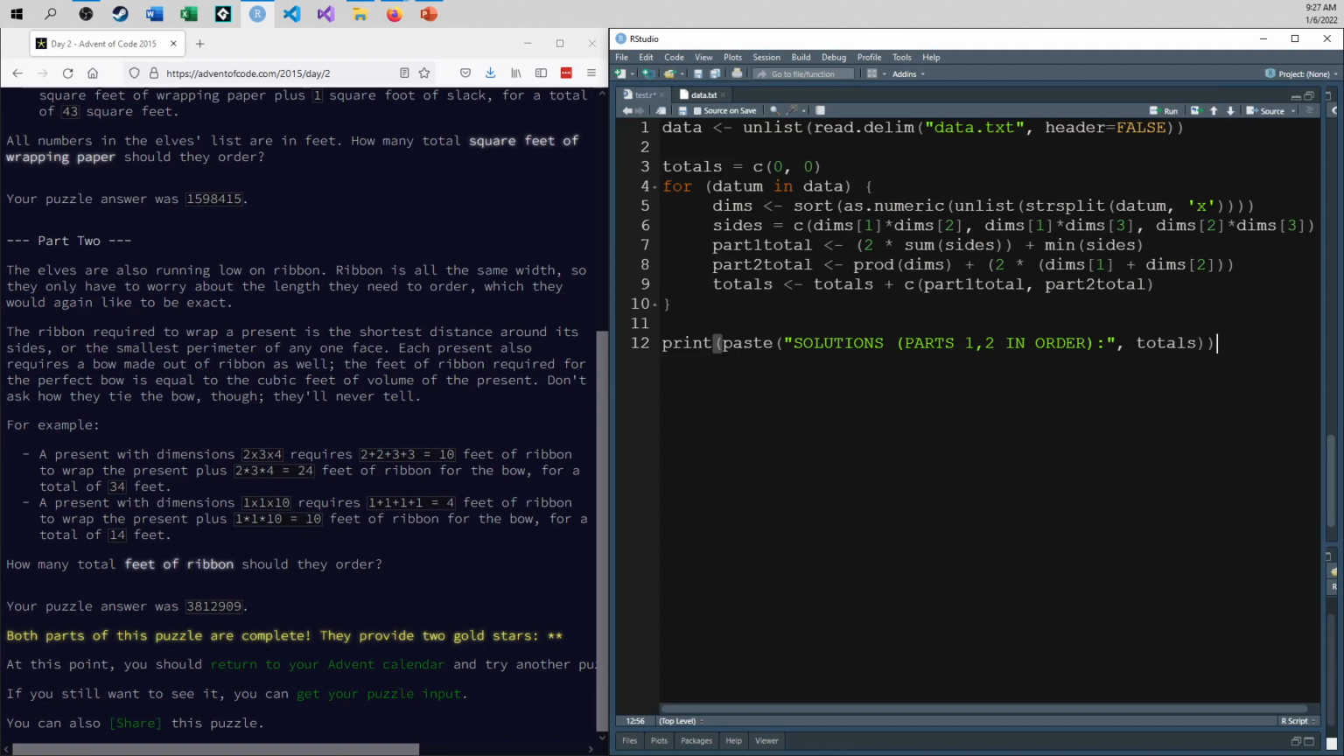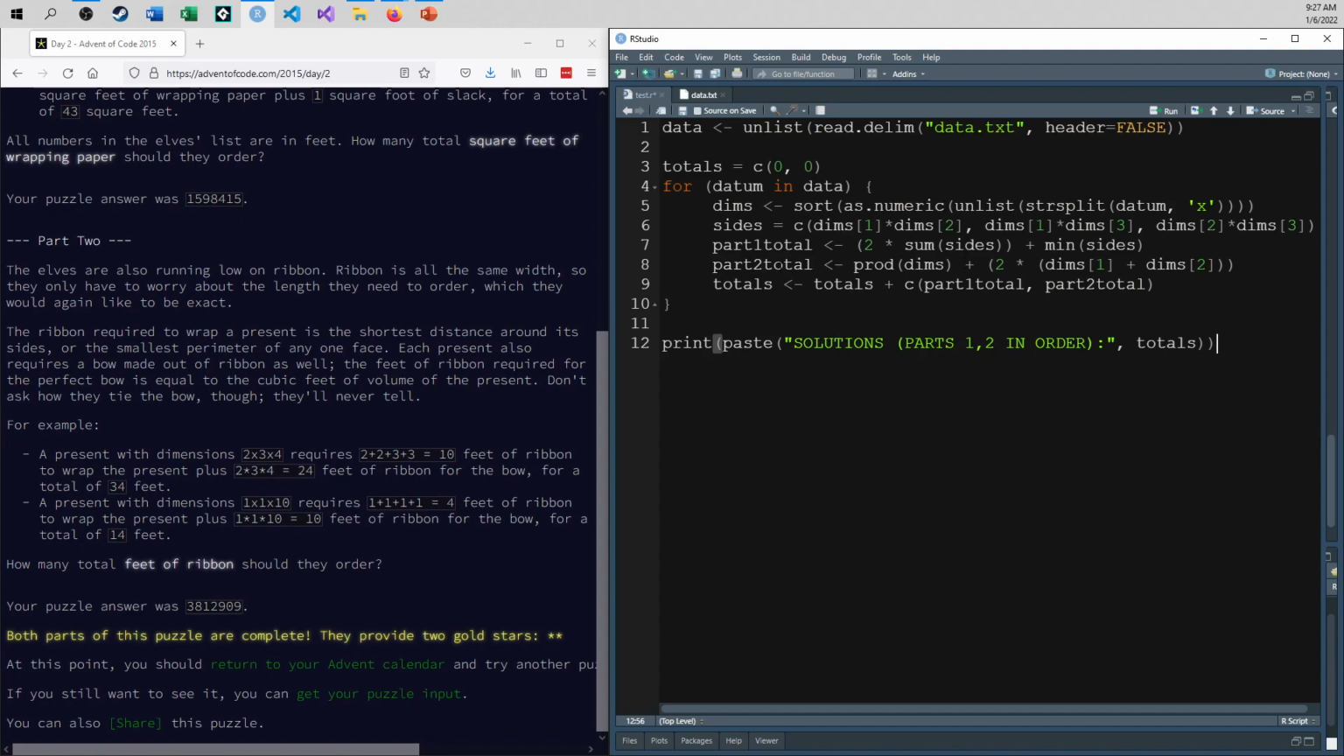And then the amount of ribbon needed for the present itself is 2 times the sum of the smallest 2 sides, because the ribbon required to wrap the present is the shortest distance around its sides, the smallest perimeter of any one face, which basically just means take the 2 shortest sides, add them together, multiply by 2, because you have to go around the thing, and when you go around a cuboid, you have to go around 4 sides.